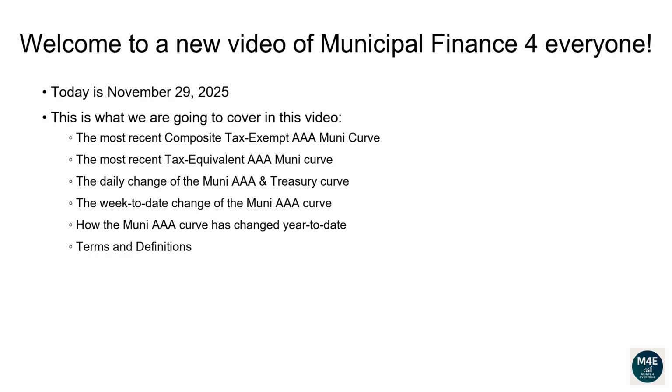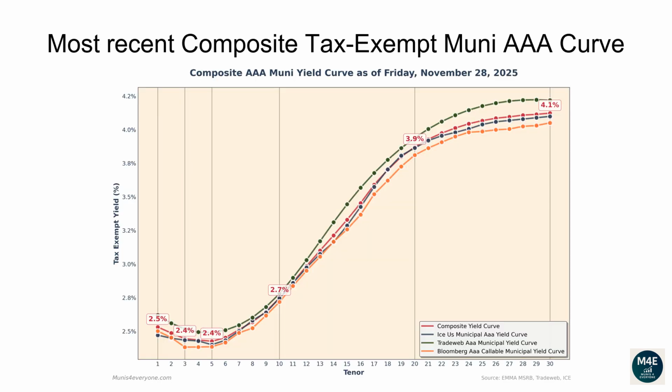Terms and definitions. Let's go over the most recent composite tax-exempt Muni AAA curve. The following composite tax-exempt yield curve is based off the most recent ICE, TradeWeb, Bloomberg yield curves that are available on the MSRB website, plus some proprietary extra adjustments, as of November 28, 2025.